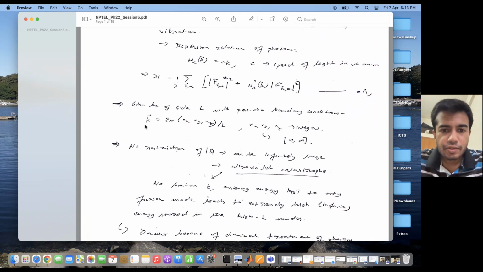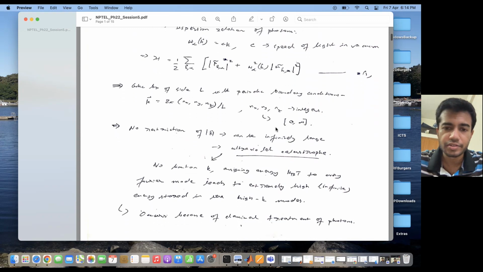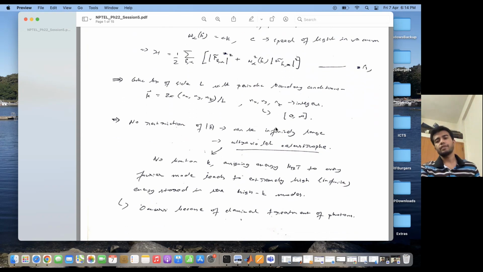So if I have a periodic box of side L, then these are the allowed wave numbers: k is equal to 2 pi over L times a function of nx squared plus ny squared plus nz squared, where nx, ny, nz are integers, and they can take any value from 0 to infinity.